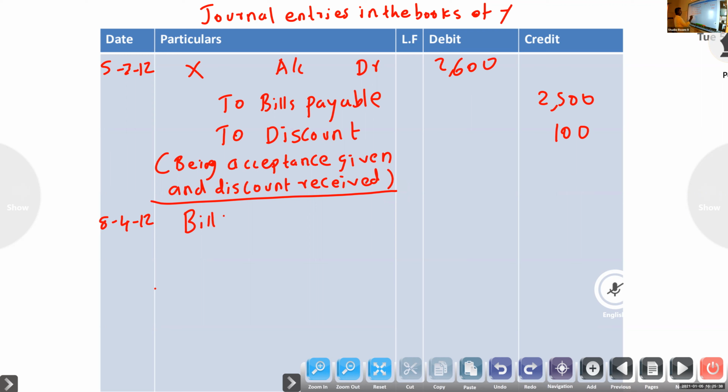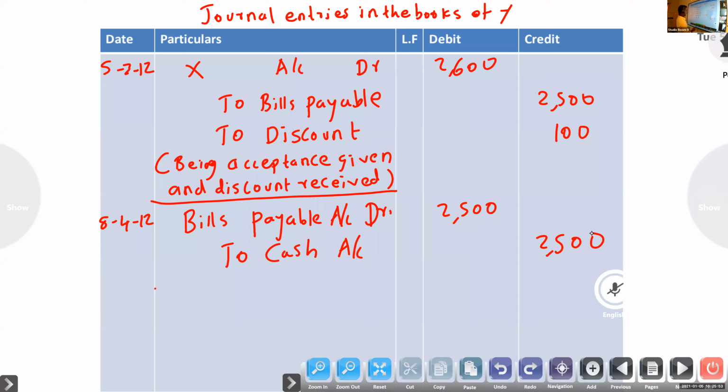The entry will be bills payable account debtor to cash, 2,500, being amount of bill paid.